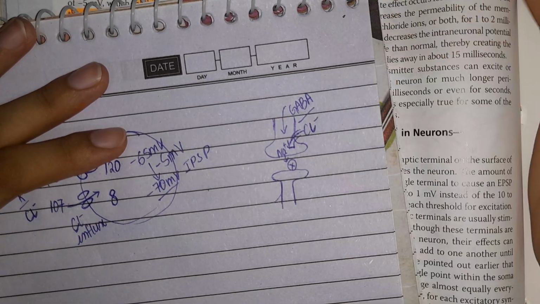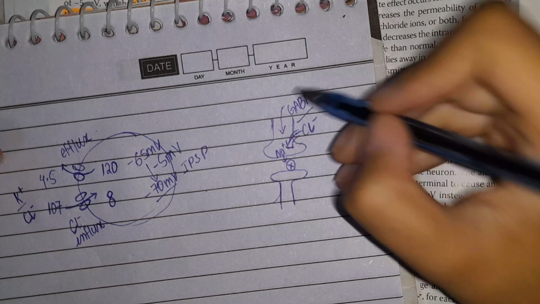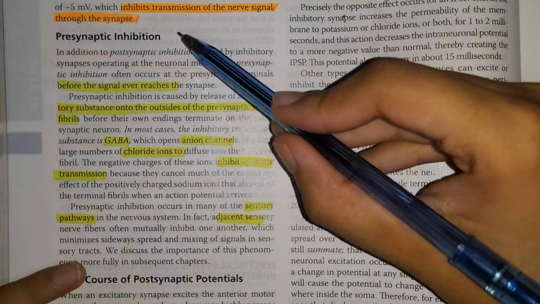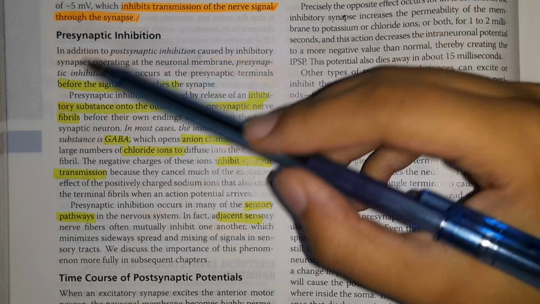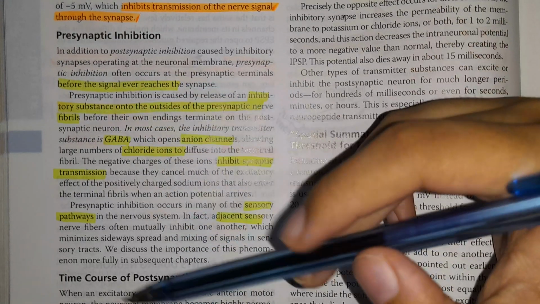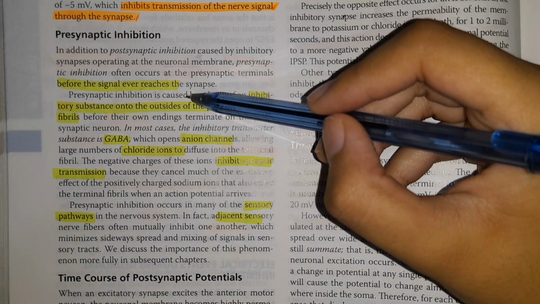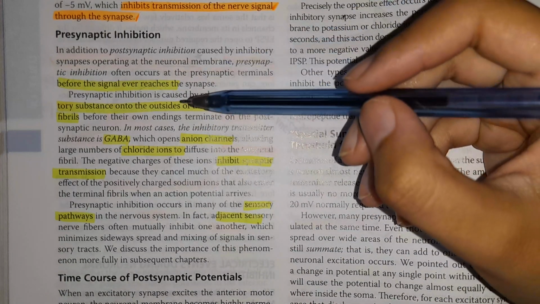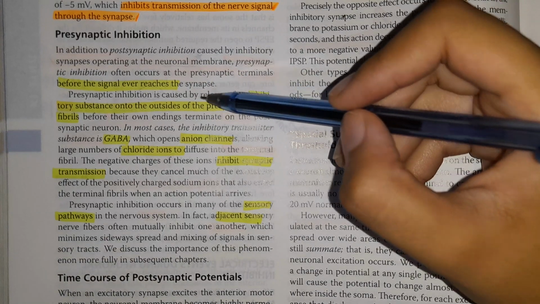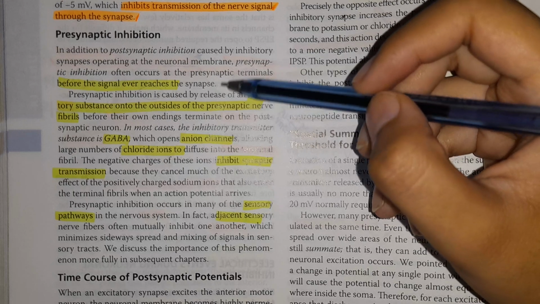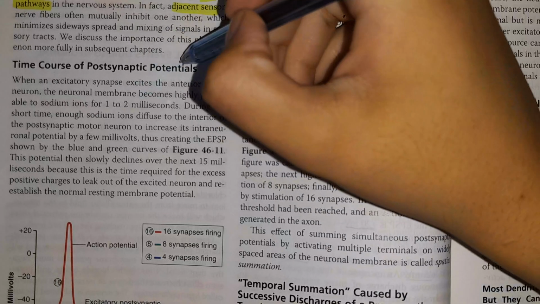When sodium ions cannot go into the synaptic cleft and the membrane potential becomes more negative, threshold is not reached, as a result of which the presynaptic inhibition takes place and your neuron is inhibited even before the neuron potential reaches the synaptic cleft. This is how presynaptic inhibition takes place, and it is usually done by inhibitory neurotransmitters like GABA, like glycine, etc., like dopamine as well.